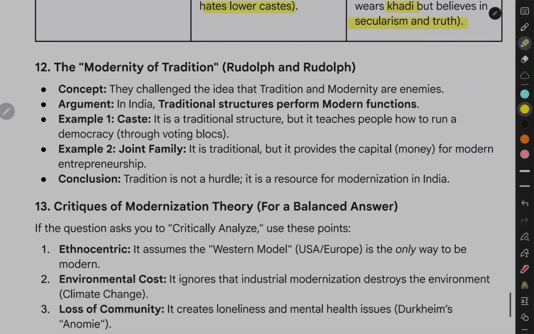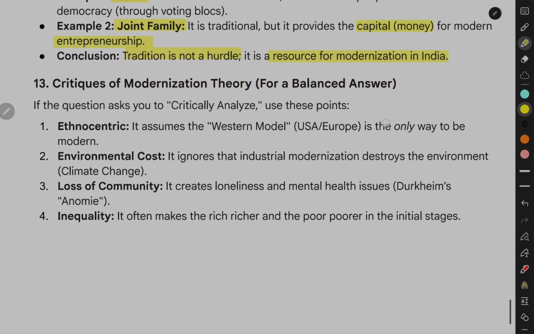15. The modernity of tradition, Rudolph and Rudolph. Concept. They challenge the idea that tradition and modernity are enemies. Argument. In India, traditional structures perform modern functions. Example 1. Caste. It is a traditional structure, but it teaches people how to run a democracy through voting blocks. Example 2. Joint family. It is traditional, but it provides the capital, money, for modern entrepreneurship. Conclusion. Tradition is not a hurdle. It is a resource for modernization in India.